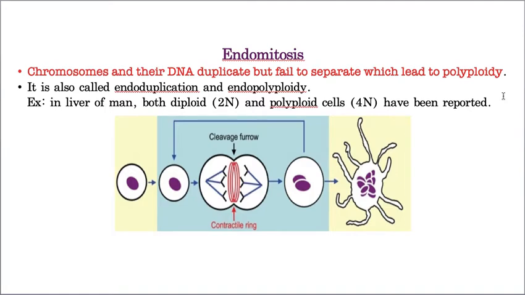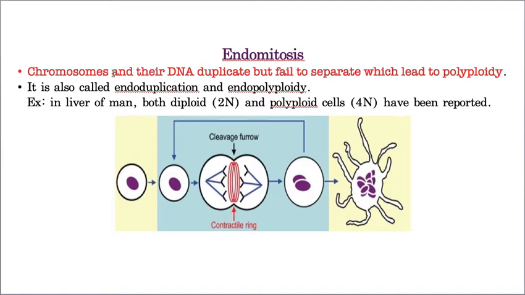What is the meaning of polyploidy? Just 10-15 minutes back I told you, ploidy means number of chromosomes. Now you tell me, in haploid how many will be there? One set. In diploid how many will be there? Two sets. Now triploid, that means in endosperm, how many? Three sets. If more than two sets are there, three sets are there, then that is called polyploidy. That means many sets of chromosomes.